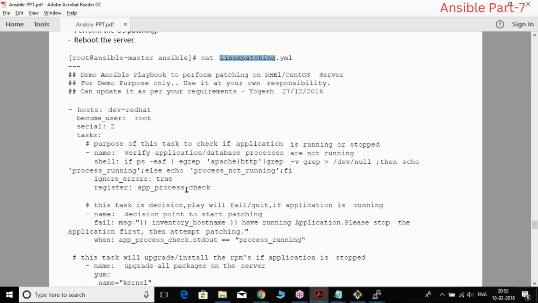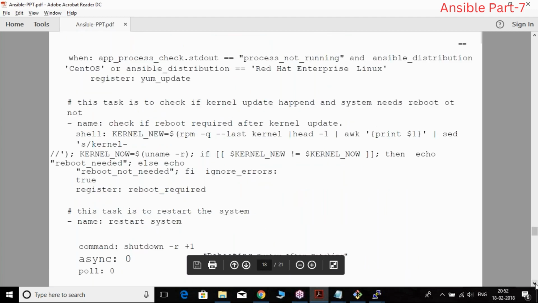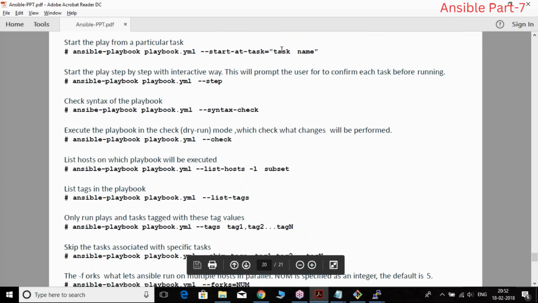So most people have asked about patching, right? So okay, this is the patching playbook. You can go and try to work on this. So these are all the playbooks, you can go ahead and choose. If you want to execute any playbook, in ad hoc commands, you just say ansible and the command. But when you are trying to execute with the Ansible playbook, I can say ansible-playbook, then the playbook name. And if you want specific tasks, you want to list only, or start from a particular task, fourth task, fifth task, you can specify the task name. Or else you can say ansible-playbook and it will execute.